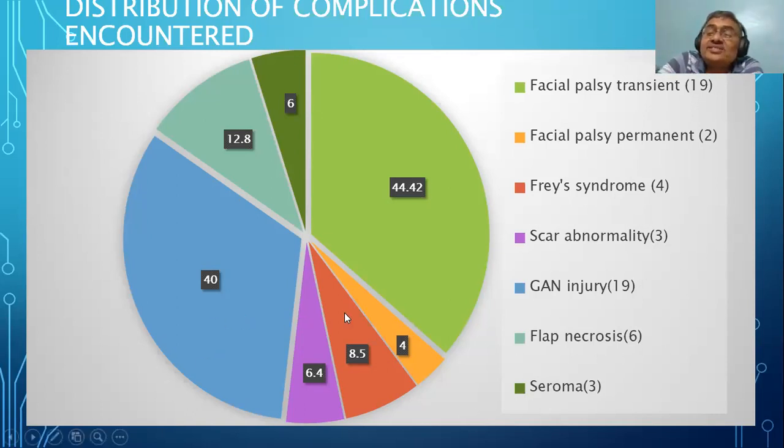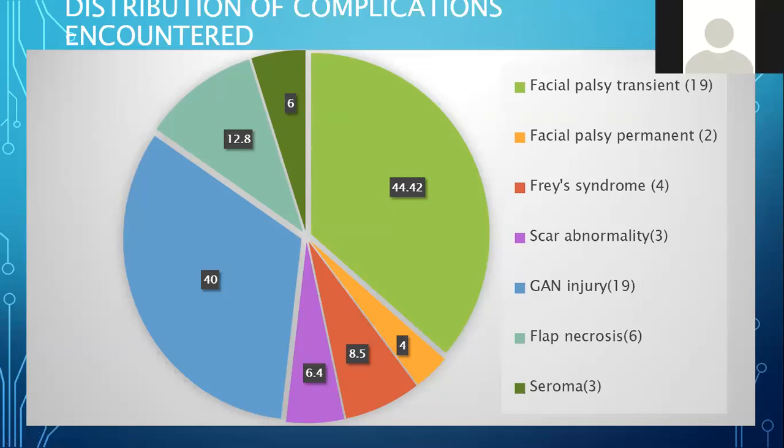Chintan, are you there? Yes, sir. Were any questions asked about this to you yesterday? Yesterday I had to leave because of a personal problem. No, sir. No question from this particular region, but the complications were asked, sir. Sir told about the 5 Fs of the complications, like flap necrosis, transient facial palsy, Frey syndrome, and all that. See, he discussed only the complications. Okay, sir.